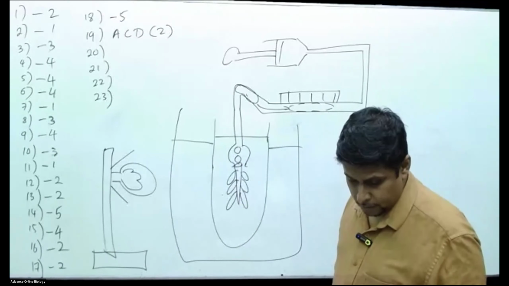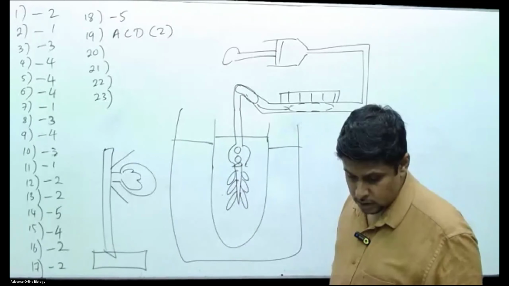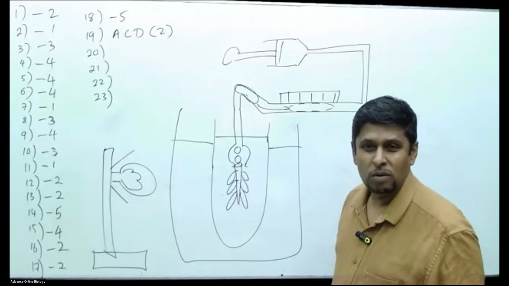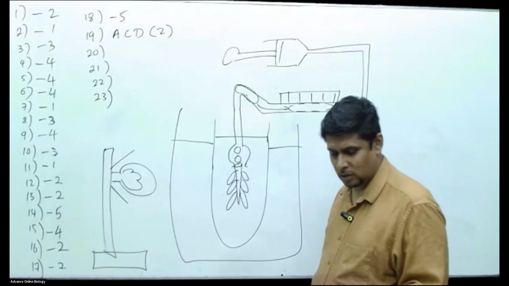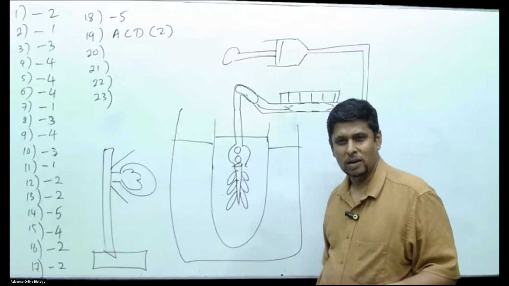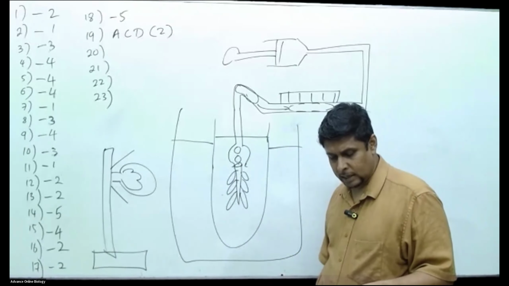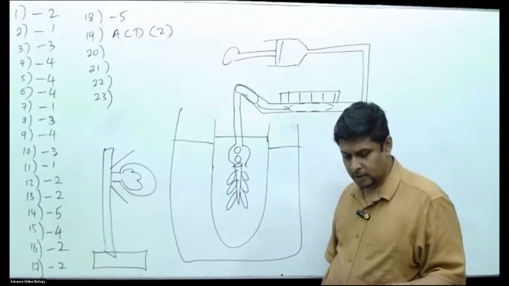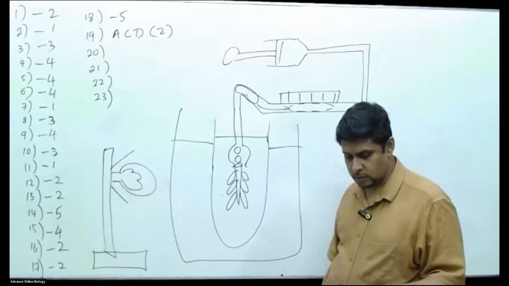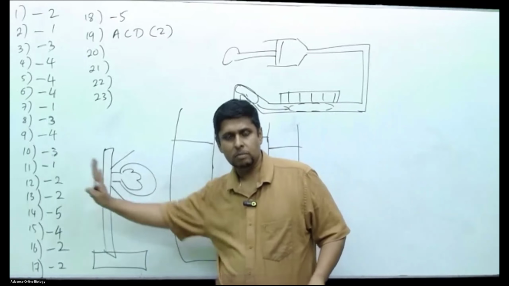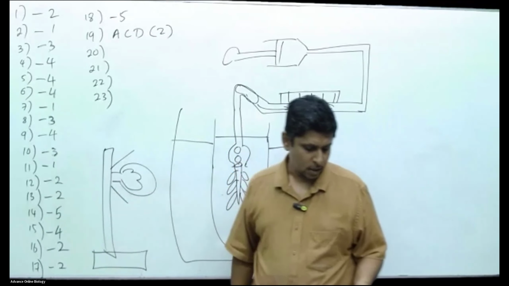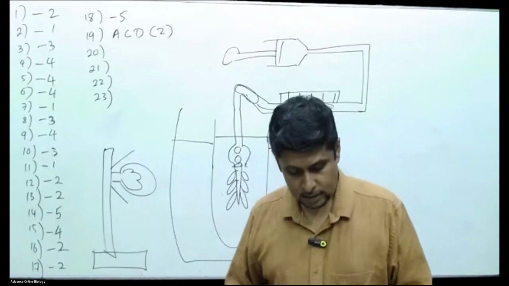Water is aerated before the experiment to oxidize organic matter. No, maybe to provide carbon dioxide, we don't have to oxidize the organic matter. We don't take such polluted water, we just take clean water. The table lamp is used to determine the variation of the rate of photosynthesis with light intensity, correct. You bring it closer, you increase the light intensity. You take it away, you decrease the light intensity. So, I am taking C and E as the answer.